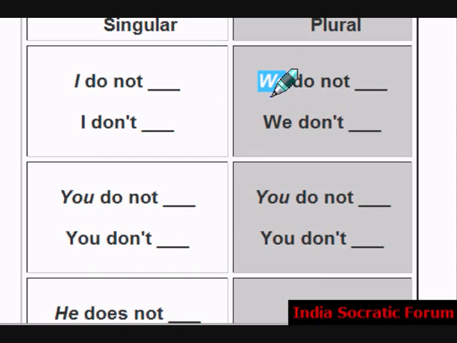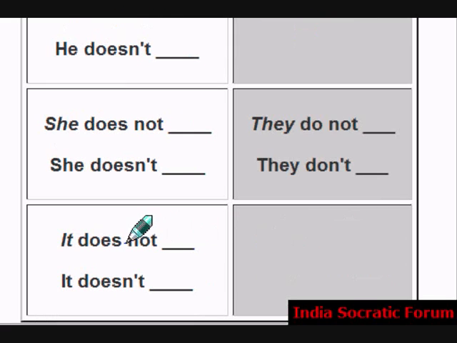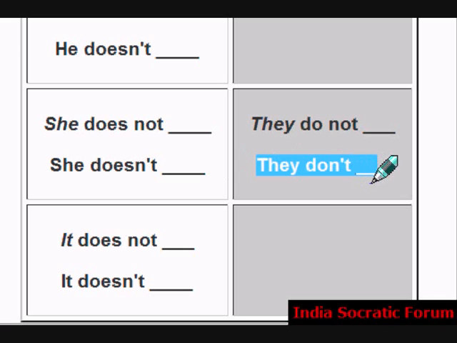Plural form: we do not, and the main verb. The plural form is we don't. You do not, and the main verb: you don't. For he, she, it, the plural is they do not. They don't.